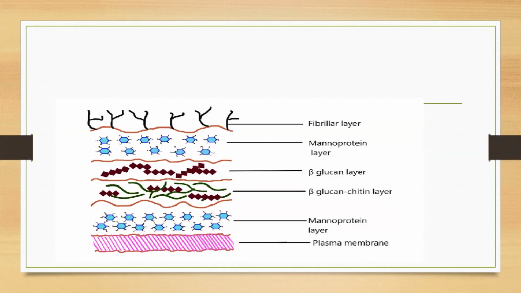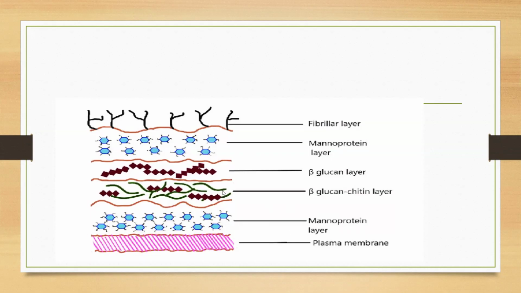polymers covalently attached to the protein backbone. They are one of the main components of yeast cell wall. This is called manoprotein layer. This is also called one manoprotein layer. Both layers are there. This is called one manoprotein layer. This is also called another manoprotein layer.